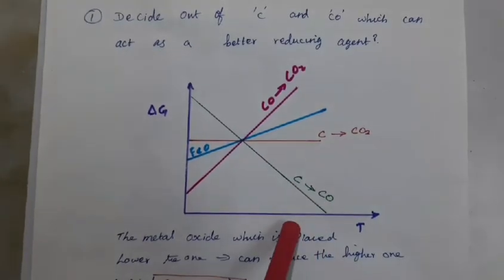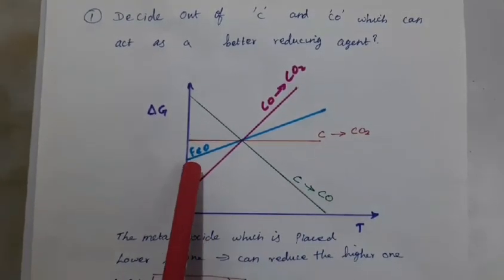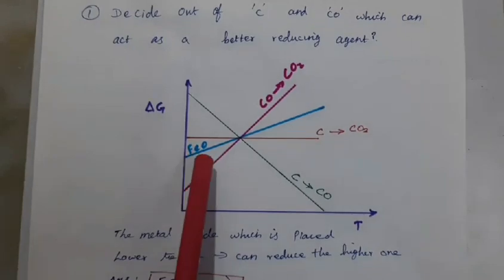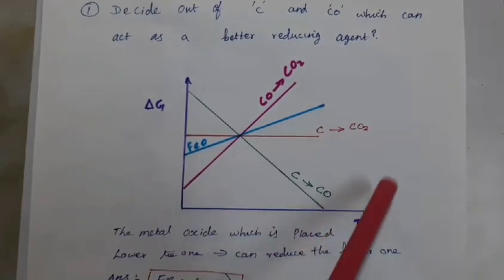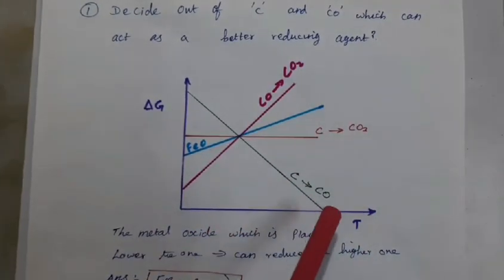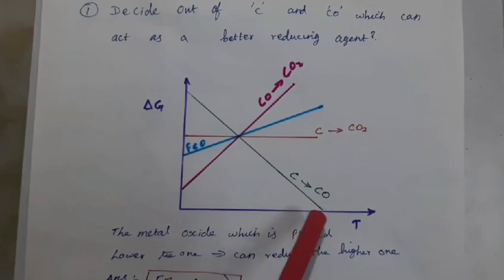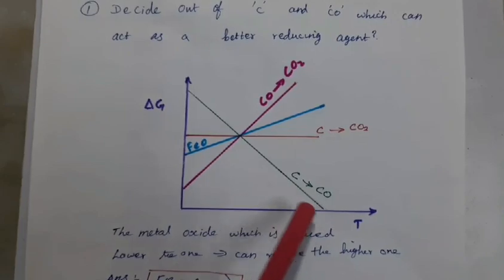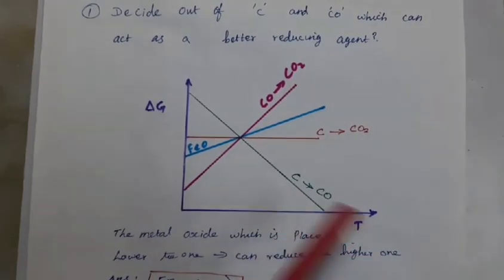According to the Ellingham diagram, for the conversion of this metal oxide into metal, that means the iron oxide gets converted to iron, which one among these three is the best suitable reducing agent? That is the application of the Ellingham diagram.